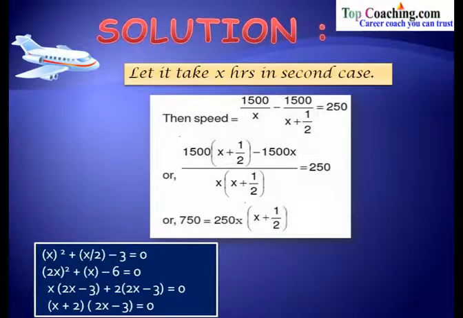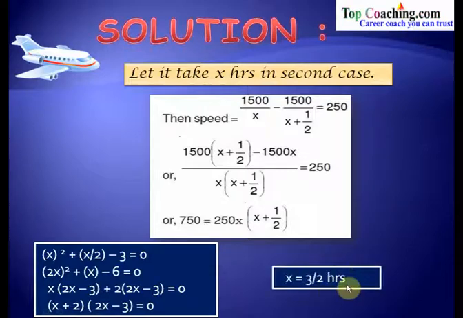This gives a quadratic equation x square plus x by 2 minus 3 equal to 0. This becomes 2x square plus x minus 6 equal to 0. This could be further factorized as x into 2x minus 3 plus 2 into 2x minus 3 equal to 0. Breaking down into factors, we get x plus 2 into 2x minus 3 equal to 0. Now this gives two values of x, which is x equal to minus 2 and x equal to 3 by 2. Now x can never be a negative quantity. Why? Because time can never be negative. It has got to be positive. So x is equal to 3 by 2 is the only solution.